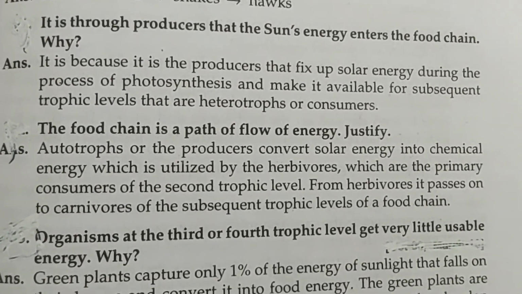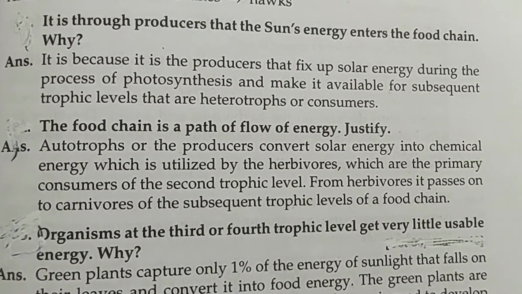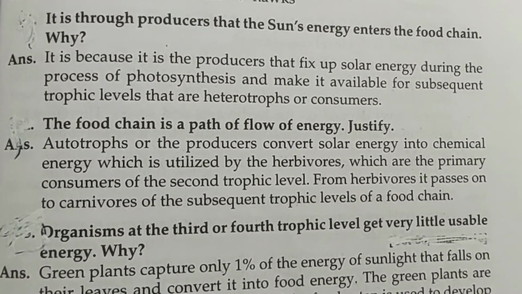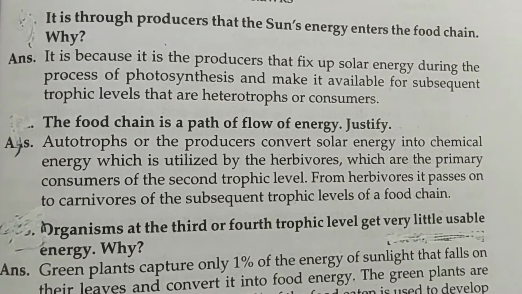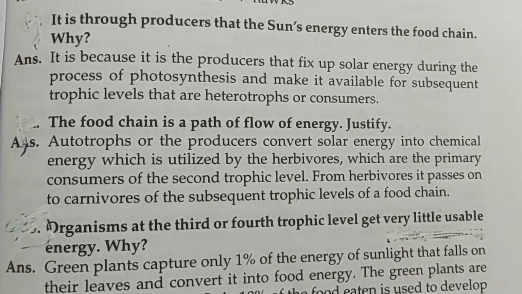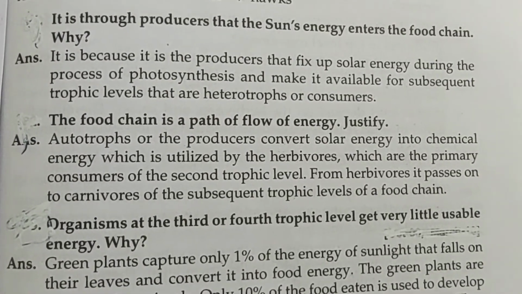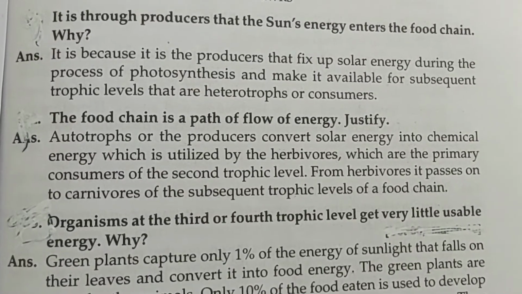Next question: it is through the producer that the sun's energy enters the food chain. Why? It is because it is the producer that picks up solar energy during the process of photosynthesis and makes it available for subsequent trophic levels that are heterotrophs or consumers.